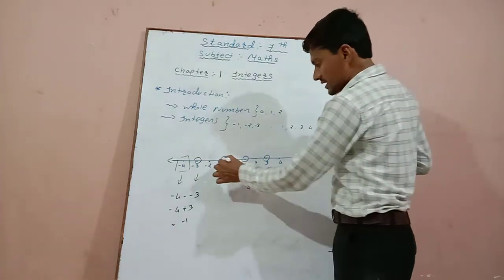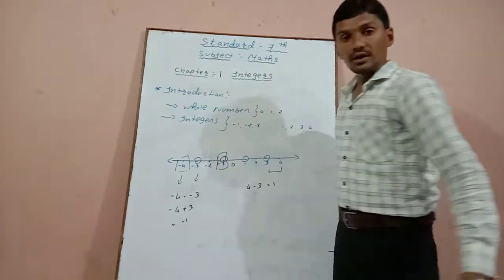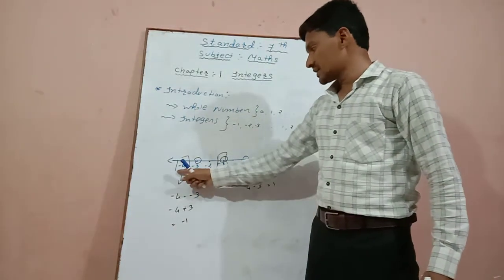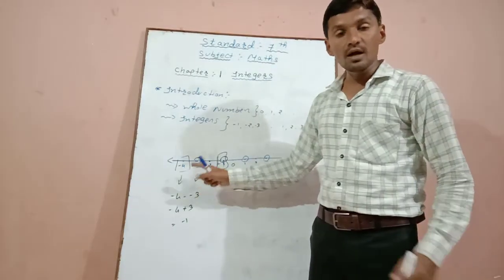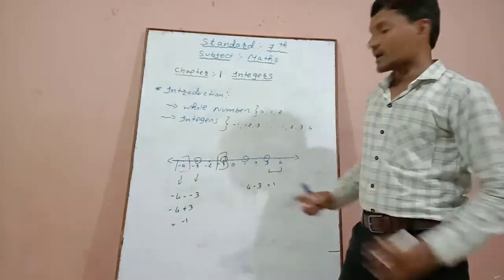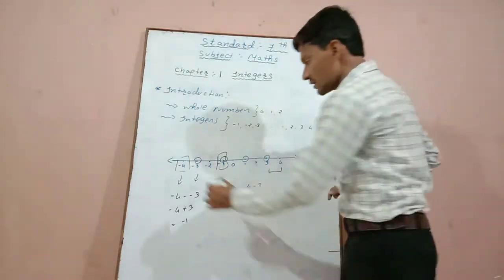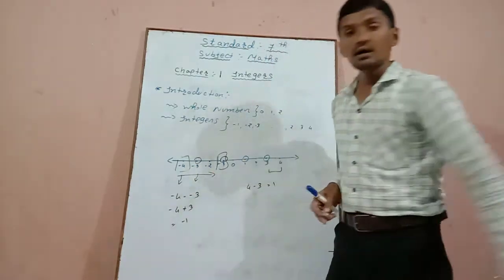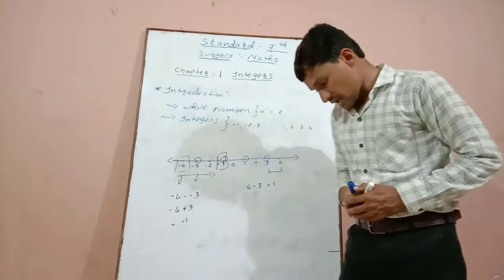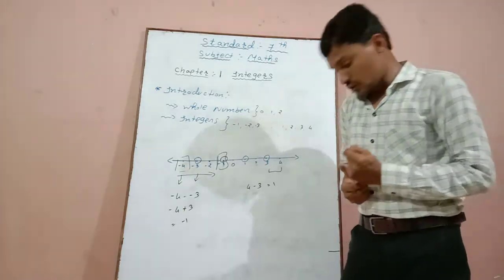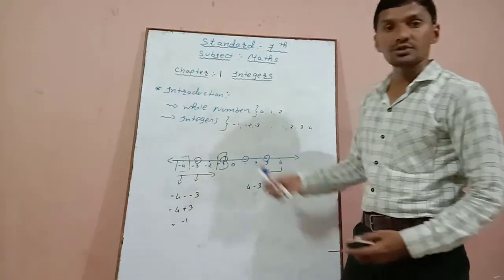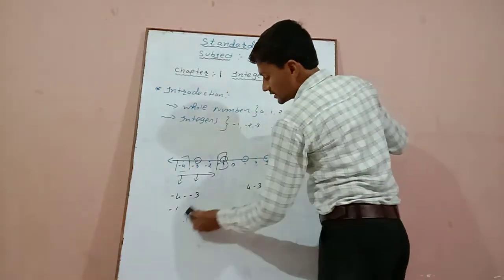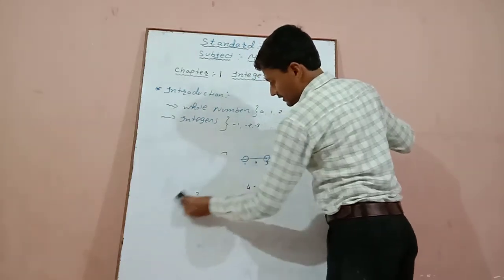So here is the -1. That means if we are subtracting two negative numbers, answer will be on the right hand side of the number line. This is a number line. Okay, these 4 points are being included in the number line, and we have studied them in the previous year.